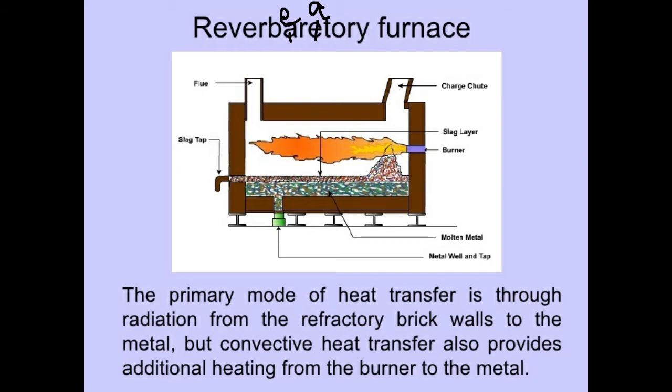Roasting and calcination. It takes place in the reverberatory furnace. The concentrated ore is strongly heated in a limited supply of air in a reverberatory furnace. As a result, moisture is driven out and sulfur, arsenic and phosphorus impurities are oxidized off.